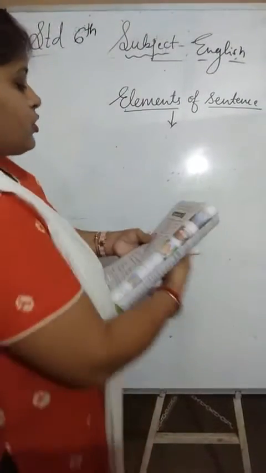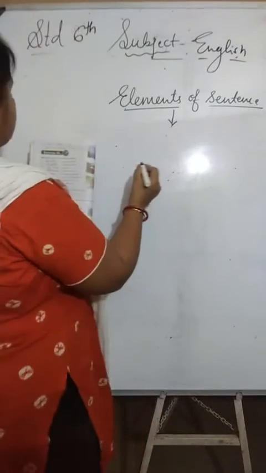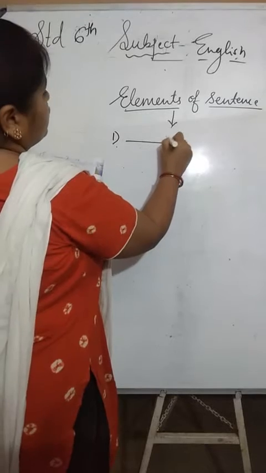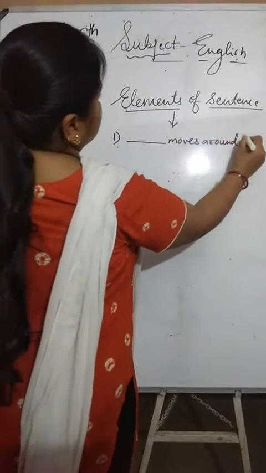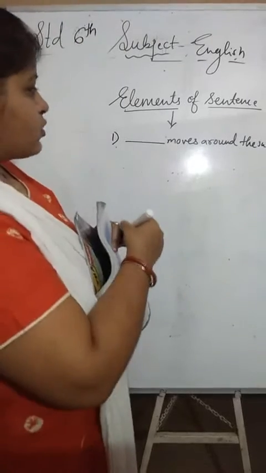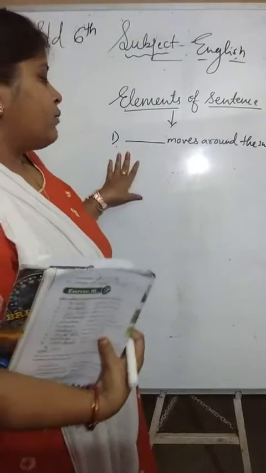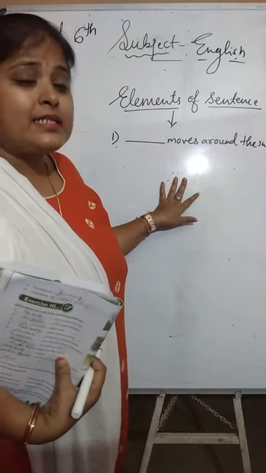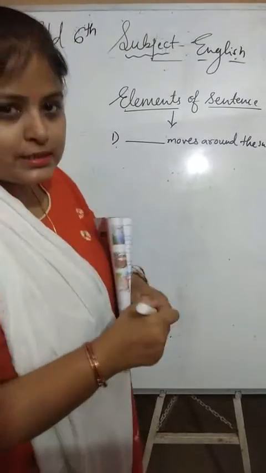Okay, so we have to add the subject. The first is "moves around the sun." This is the first sentence given. So all the planets move around the sun, that also you can write. What can the possible answer be?